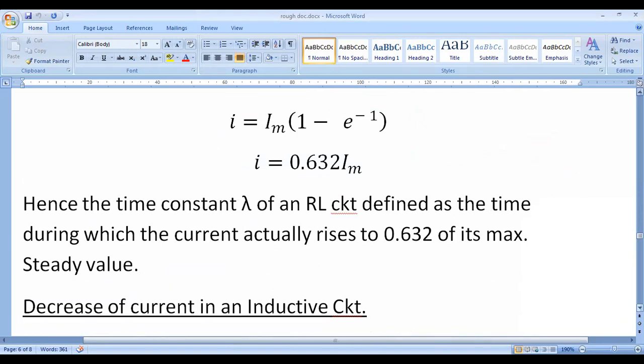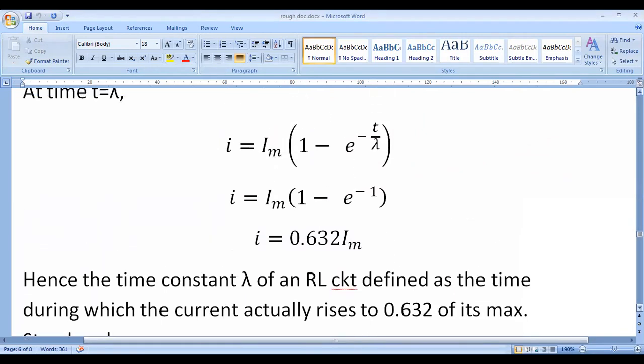Suppose I want to find out the current at 4 time constants. Then how will we do it? Suppose we have to find out the current at 4 lambda. Then the time t is equal to 4 lambda.